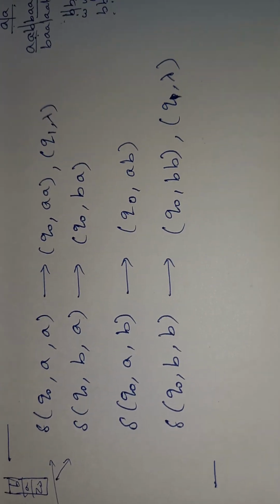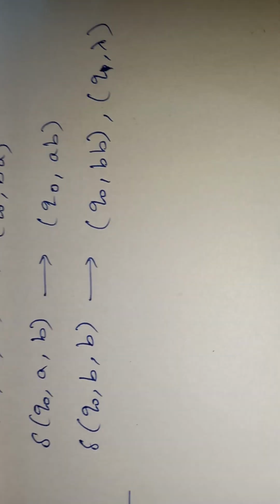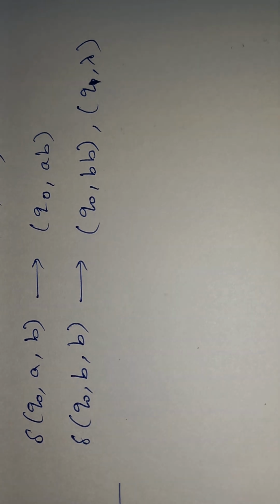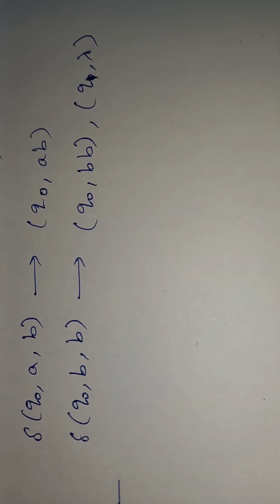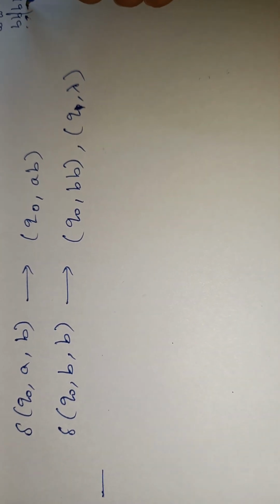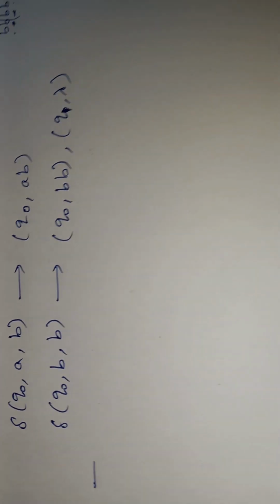Now comes the next stage: what is the condition for acceptance? Once we have got the reverse part, it should perform a pop operation. When for this B it receives another B, it should be a pop operation. For A, when another A is found, it should also be a pop operation.